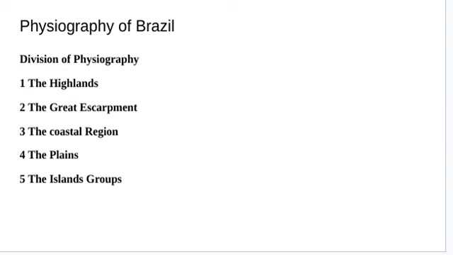The edges of the mountain are very steep. And the coastal region is near the sea area. The plains are as you had learned in the physiography of India, and the island groups, like in India, Andaman and Nicobar, Lakshadweep. So here also there are island groups. One by one we will try and learn.